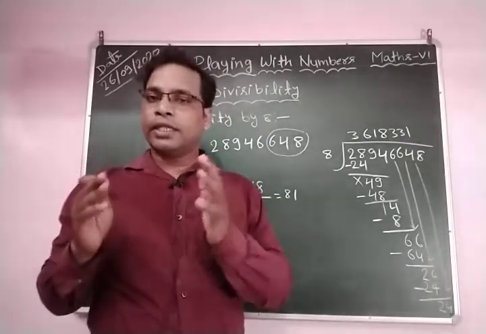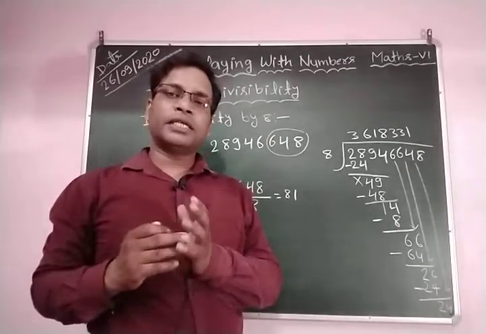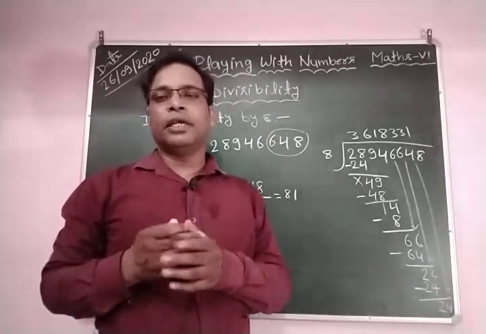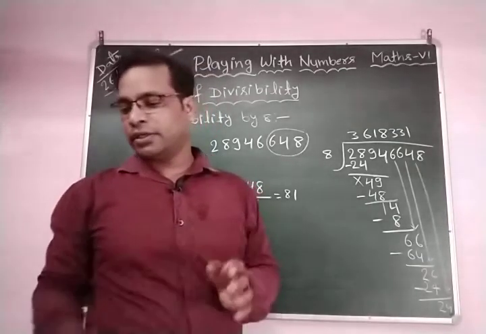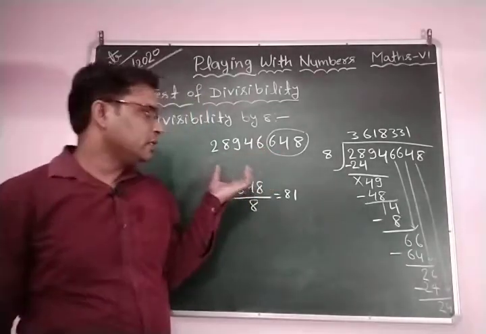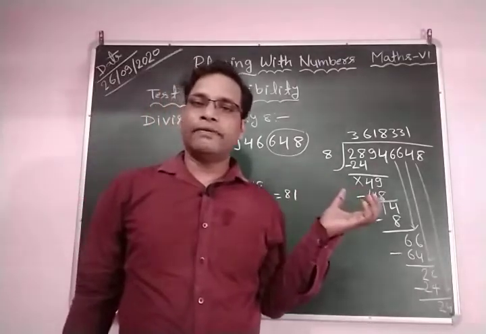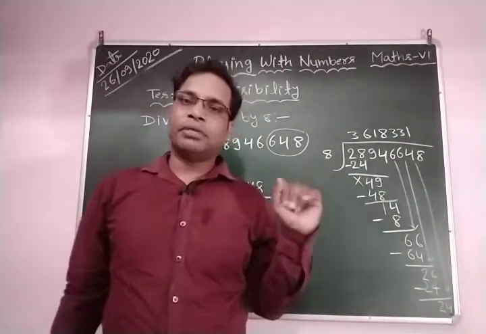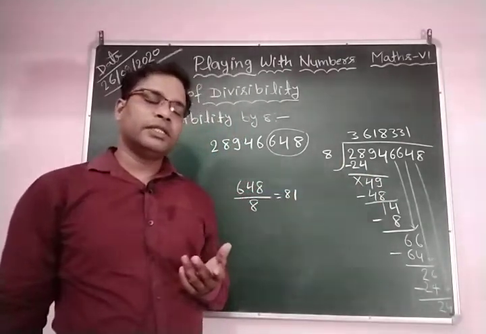Now we are going to take another example, where the last 3 digits of the number are not divisible by 8. Is the number then divisible by 8 or not? By the divisibility test of 8, if the last 3 digits of the number are divisible by 8, then the number is divisible by 8.